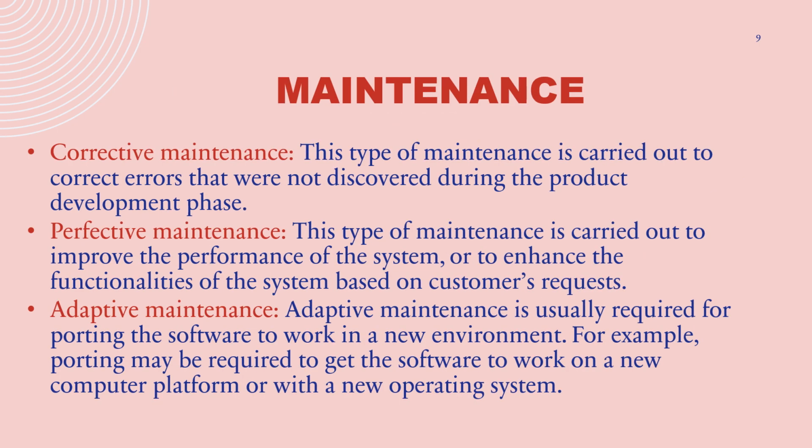Maintenance phase. It performs three functions: corrective maintenance, perfective maintenance, and adaptive maintenance. Corrective maintenance is used to check out the errors which were not discovered during product development. Perfective maintenance is used to improve the performance of the system. Adaptive maintenance is used to check the working environment of the application.